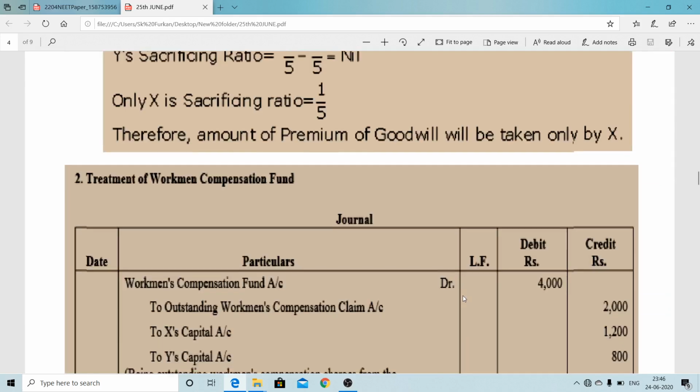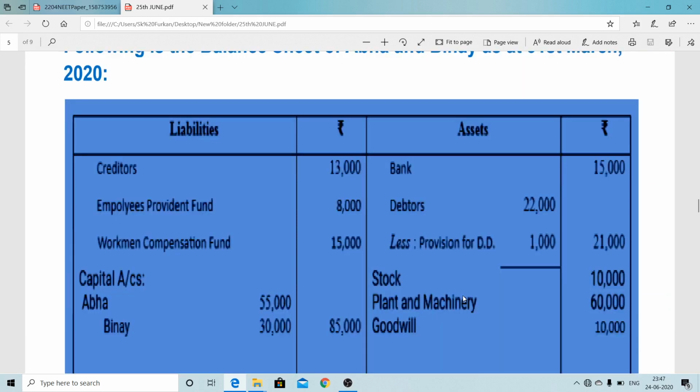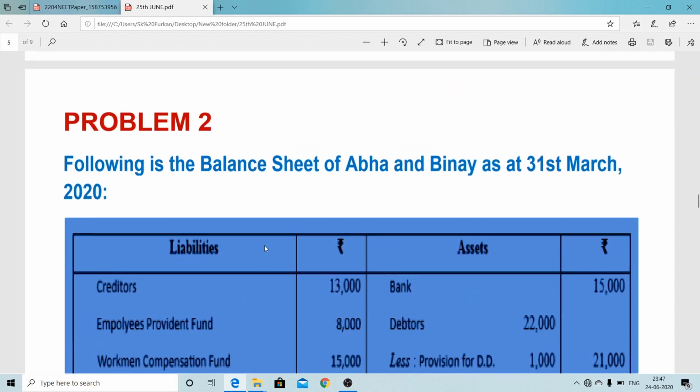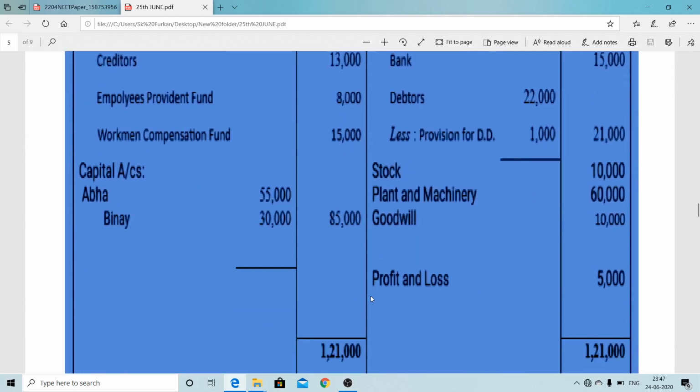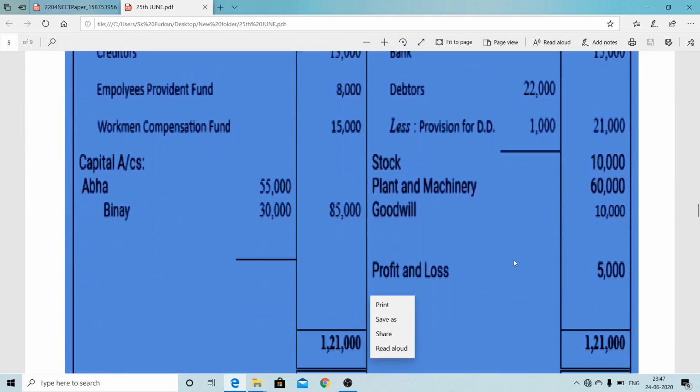One more specific problem we are considering, problem 2, related to a three-partner problem. Again, the short balance sheet. There is a two-partner balance sheet. Same way, balance sheet with asset side and liability side, but here two things are new. Number one is goodwill, that is 10,000. The goodwill already appeared, so it is like purchased goodwill. That is why it was shown on the old balance sheet.